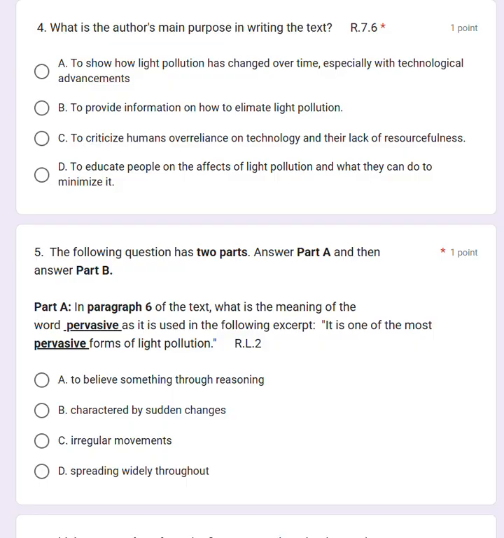Number 4, what is the main purpose in writing the text? A, to show how light pollution has changed over time with technological advances, B, to provide information on how to eliminate light pollution, C, to criticize humans' over-reliance on technology and their lack of resourcefulness, or D, to educate people on the effects of light pollution and what they can do to minimize it.